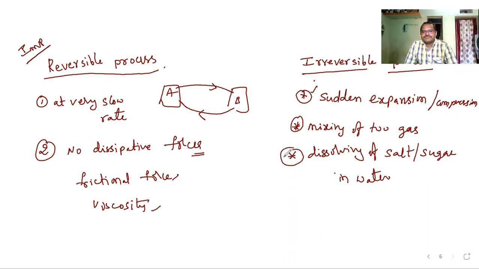In an irreversible process, there may be some dissipative forces present, like frictional forces or viscous force. Examples for irreversible processes are sudden expansion and sudden compression of an ideal gas, mixing of two gases, dissolving of salt or sugar in water. These are irreversible processes. Okay?